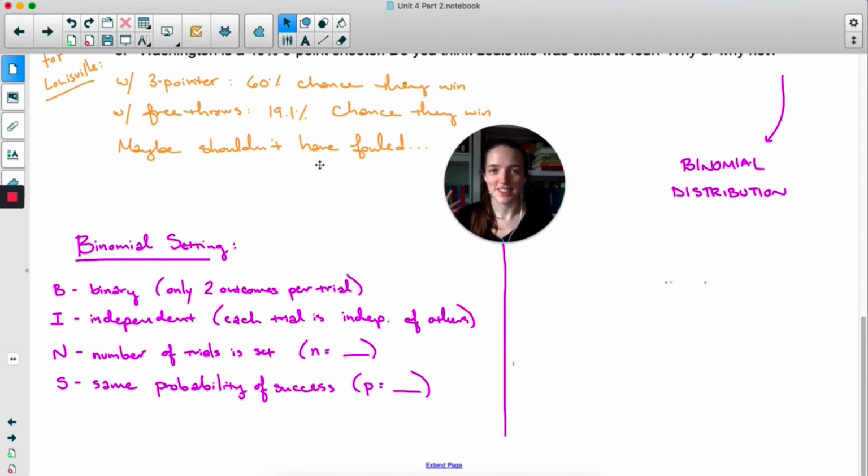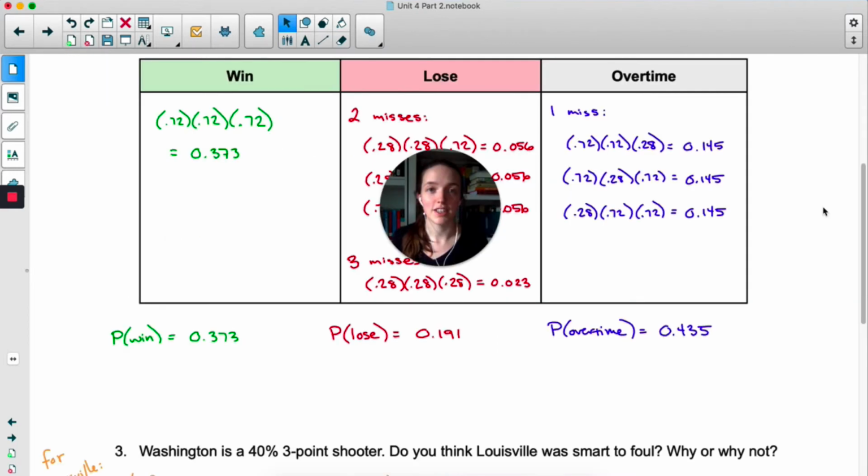So here's the incredible acronym, BINS. If something is a binomial distribution, it fits the BINS acronym. B for binary, I for independent, N for number of trials, which is set, and S for same probability. Now, if you have a binomial setting, you can use a certain formula to calculate the probability of any number of successes. Let's use overtime as a way to see how we calculate success in a binomial setting.